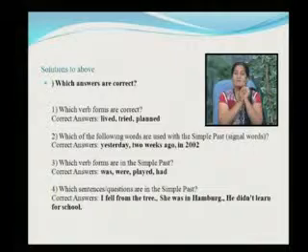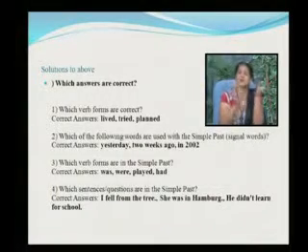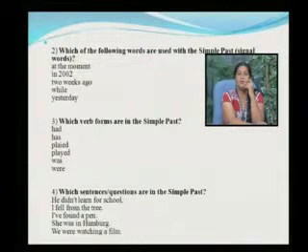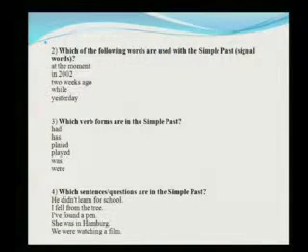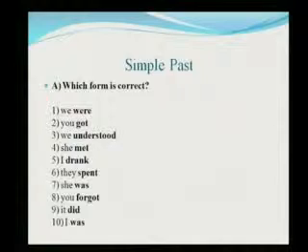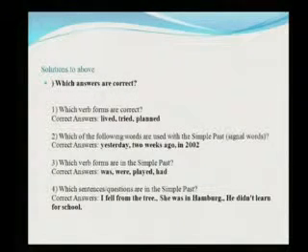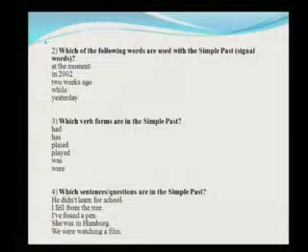Which verb forms are in the simple past? Was, were, played and had. Right. Now, which sentences or questions are in the simple past? He didn't learn for school.